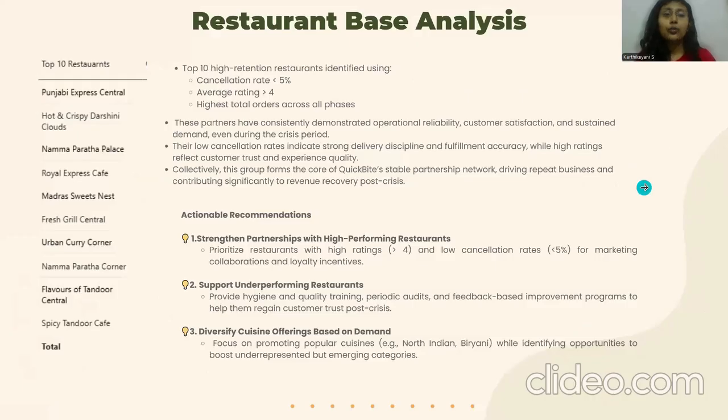Now, we have identified top 10 restaurants with these filters. These are restaurants which have a cancellation rate of less than 5%, average rating greater than 4, and the highest total orders across all phases. So these partners have consistently been our backbone even during the crisis phase, and they have helped us to sustain order levels.